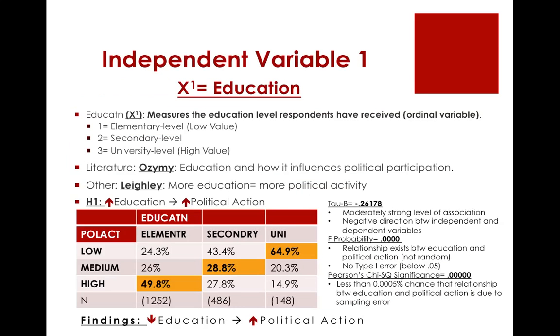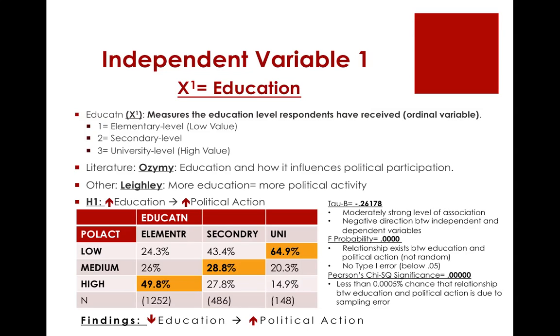My independent variable for education measures the education level respondents have received and is an ordinal variable. Literature supporting the relationship between education and political action is carried out by both Ozaimi and Layli that show more education leads to more political activity. My TAB of negative 0.26178 shows a moderately strong level of association between these 2 variables, yet a negative direction between the variables opposite of hypothesis 1.